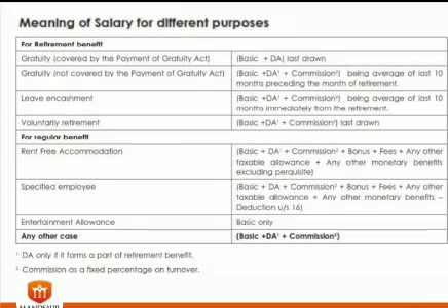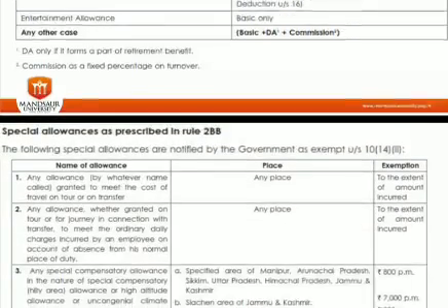Now here is the meaning of salary for different purposes. For gratuity covered under the Act, basic plus DA; for gratuity not covered under the Act, basic, DA and commission also. Leave encashment: basic, DA, commission. Voluntary retirement: basic, DA, commission. For rent-free accommodation: basic, DA, bonus, fees, any other taxable allowance and monetary benefits. For entertainment, basic only. In any other case, basic, DA and commission.